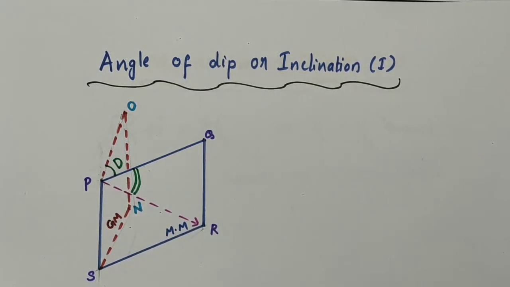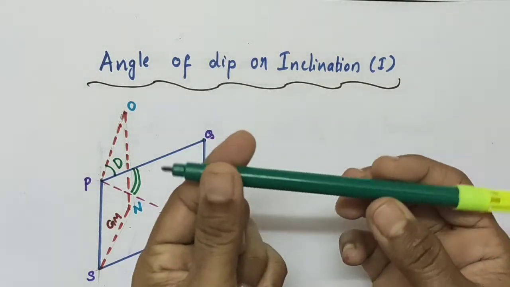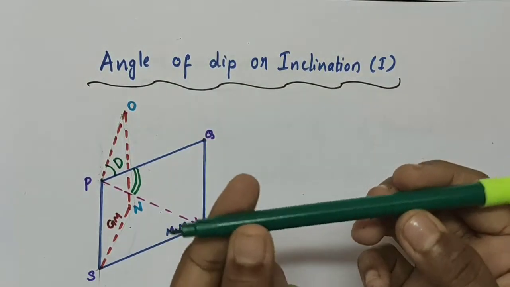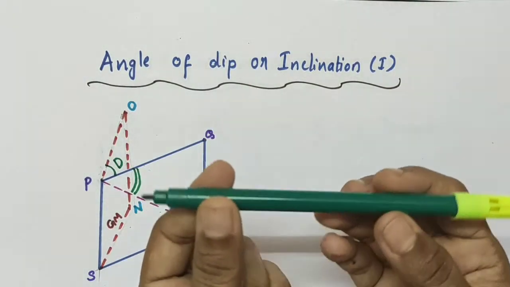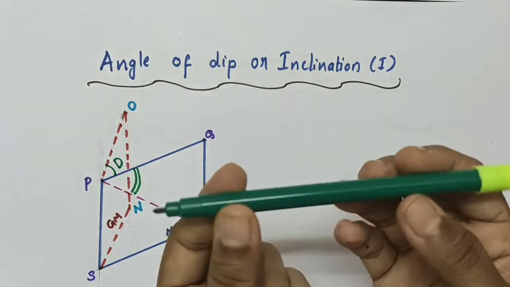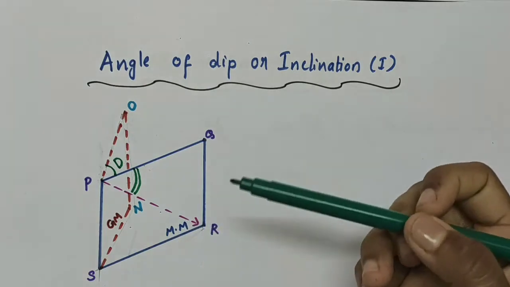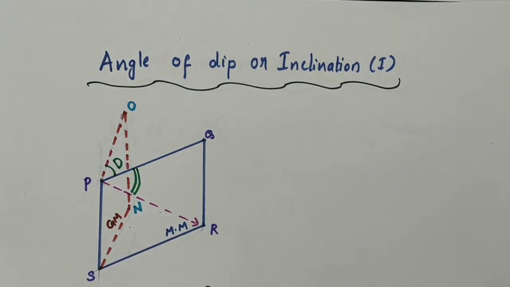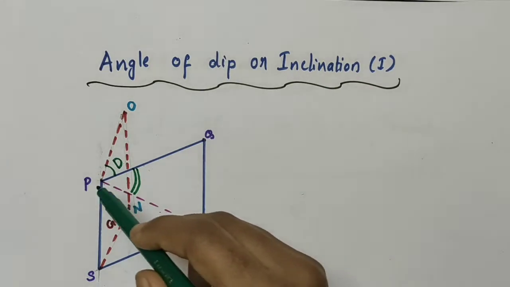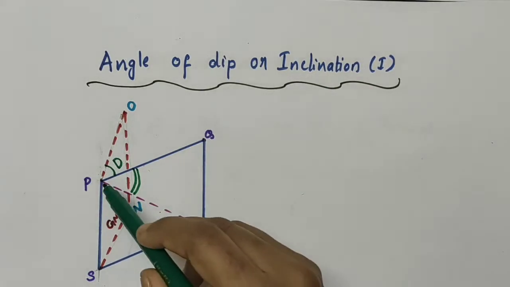Now, when a magnet is freely suspended, it will rotate first. You might have noticed, it will rotate first and align in a particular direction. That is, it will lie in the magnetic meridian. Let the magnetic needle align along this direction, this dotted line.